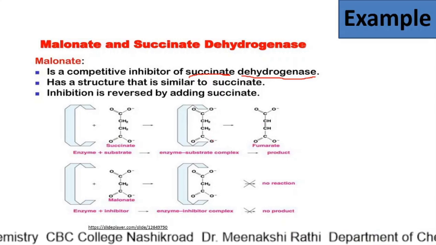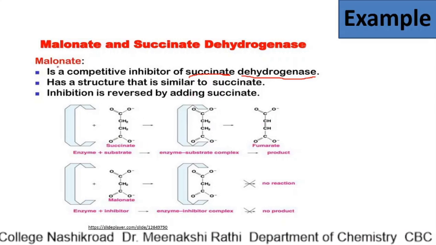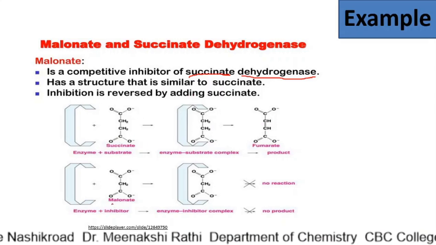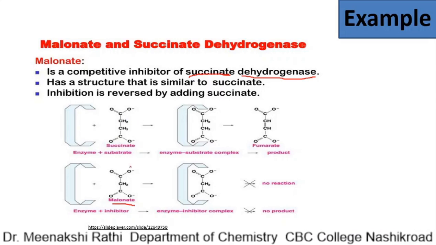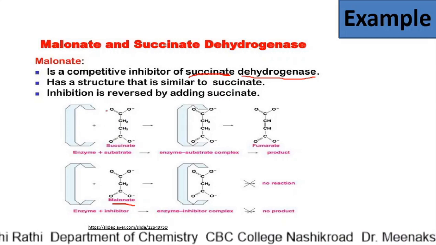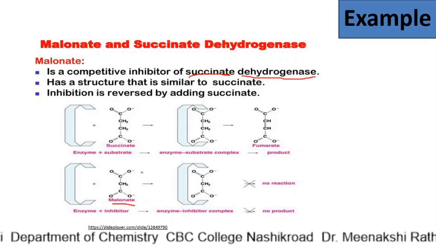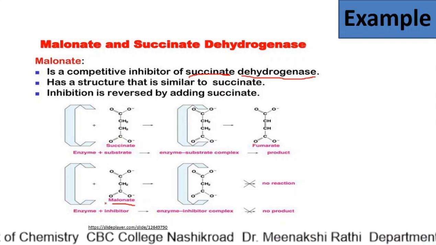But the problem is what? There is one more compound, that is malonate. Succinate is the actual substrate and malonate has a similar structure to succinate.